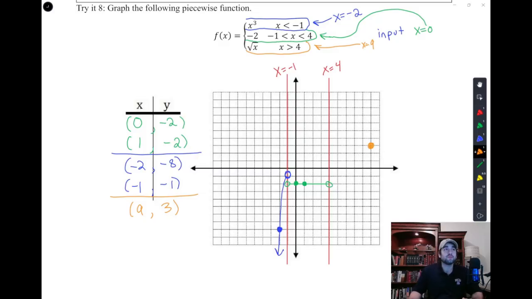And then like with the last one, I'm going to plug in that boundary condition knowing that it cannot be equal to, but approaches it and gets really close to it. And so if I plug in 4, the square root of 4 is 2, and I'm going to plot 4, comma 2 on that boundary line, but with an open circle because it does not include the 4. And then I'm going to connect the dots and say, there's my piecewise.